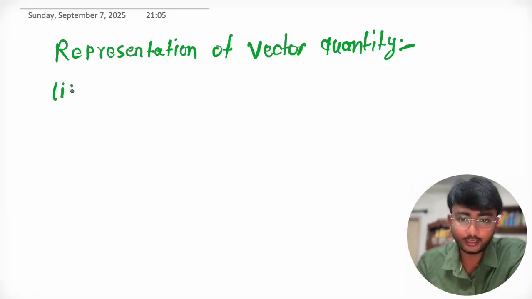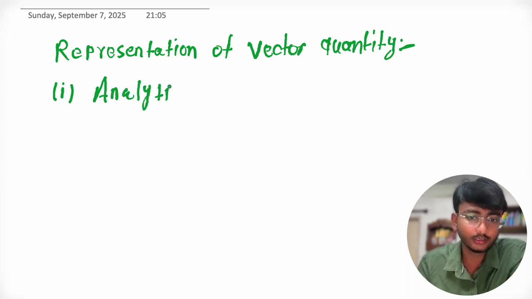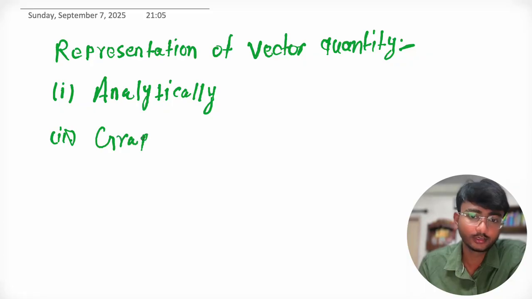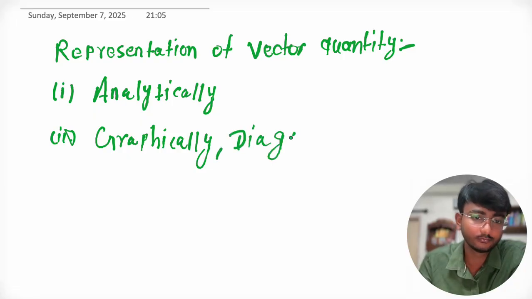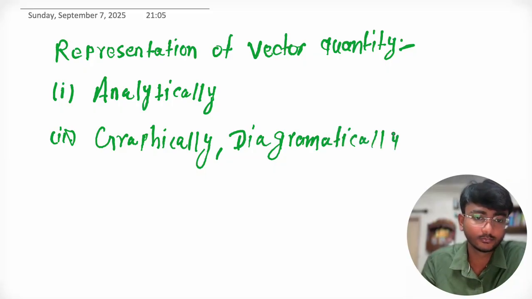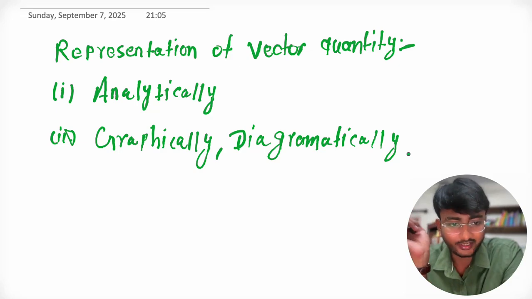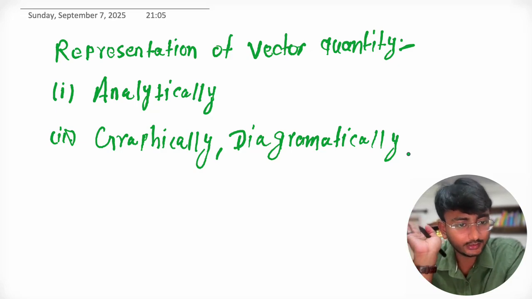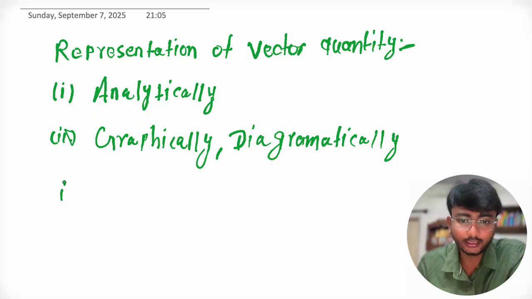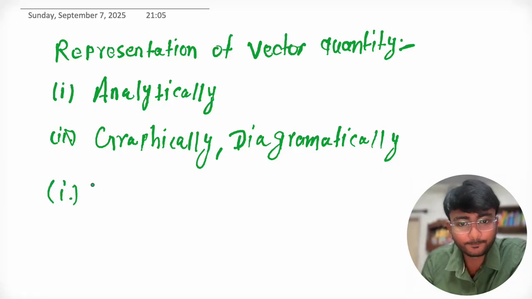First is the analytical approach, and second one is graphically, or we can say diagrammatically. So there are two ways to represent a vector, graphically and analytically. Now we will discuss first the analytical approach to represent a vector quantity.